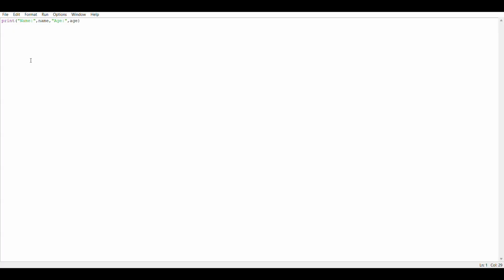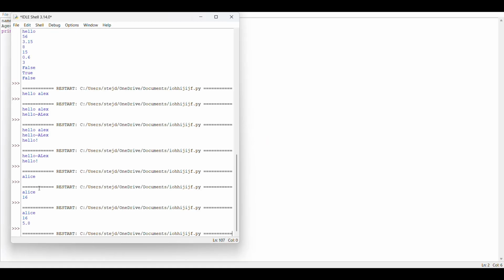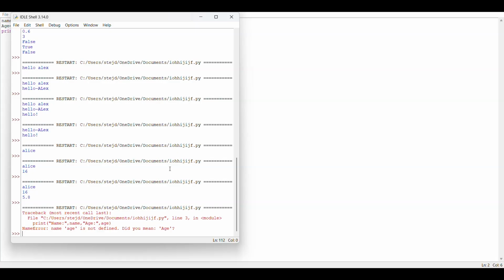Sorry, I didn't declare the variable. So name is equal to Alex, and then enter. Age is equal to 15, and then I press F5. If I press OK, here there is an error.